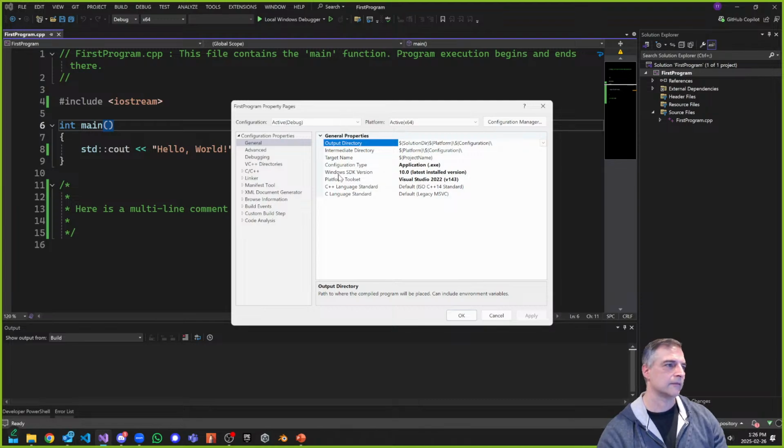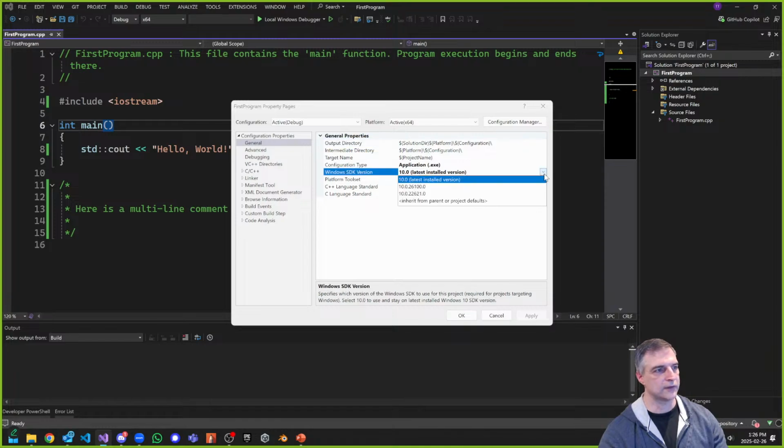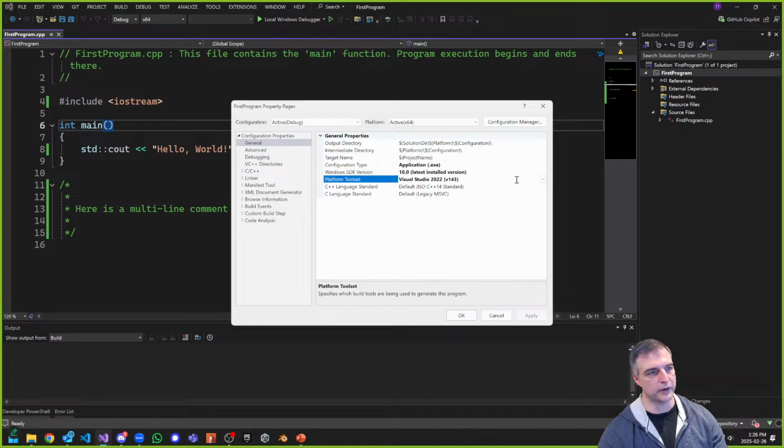One, the Windows SDK version is targeting Windows 10 latest. Okay, that's what it says. You can see that there are other options that I can target here as well. And the other one is the platform toolset that I'm using, which is 143. This may be different for you, by the way, these options.